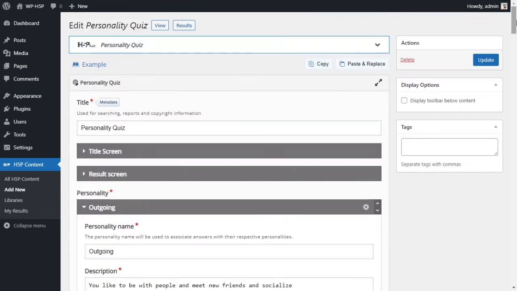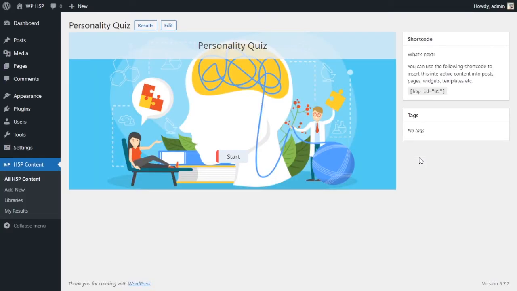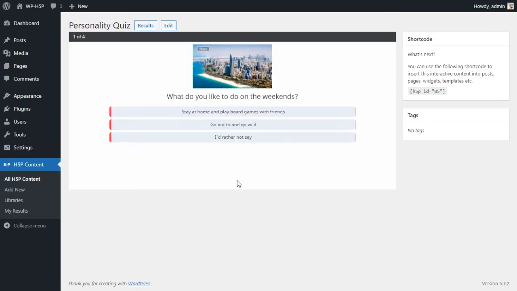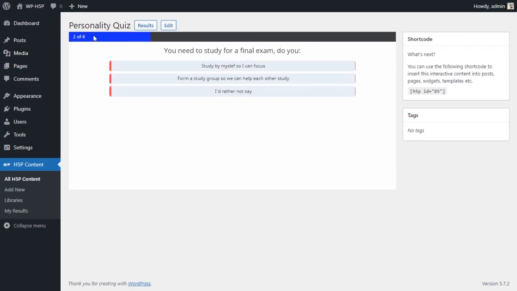Alright. Let's update and take a look at what happens now. So now every answer has an association with two personalities, and one of them is always outcast. So we've got different color now, red instead of purple. So first question, what I'm gonna choose is I'm gonna choose outgoing for all of them, or hermit for all of them. I always change my mind. I'm gonna choose hermit for all of them. So you see now the bar is red and the top bar is blue instead of green.